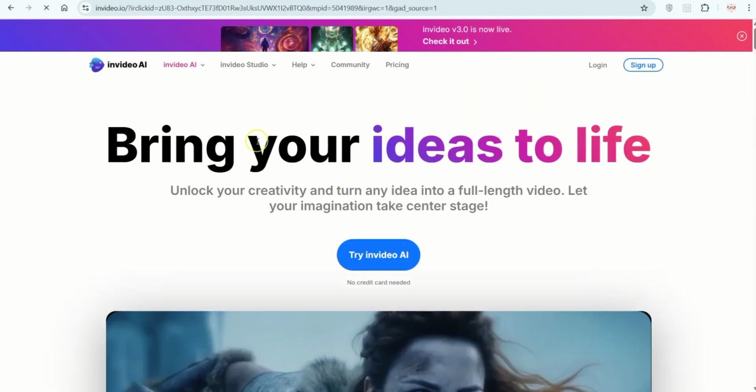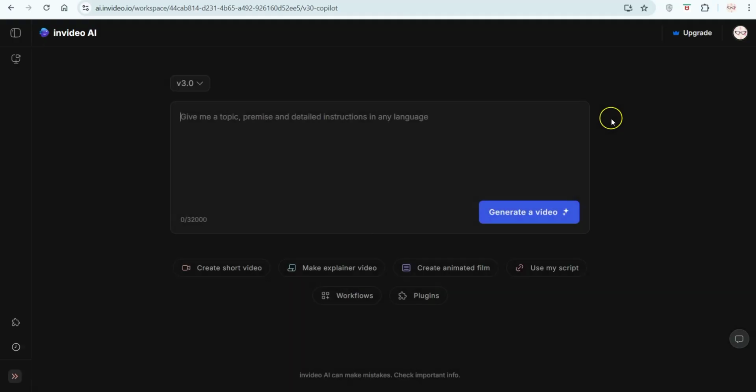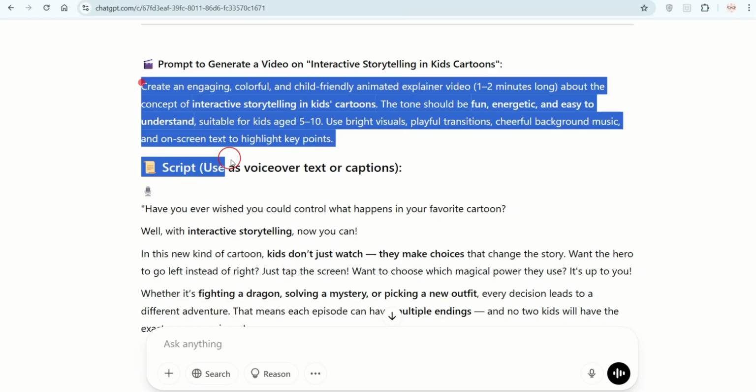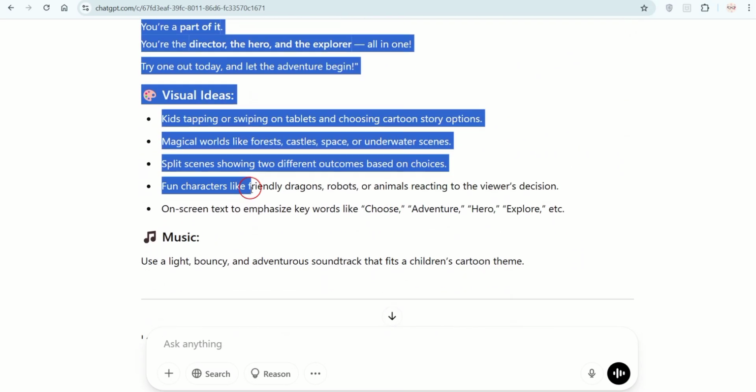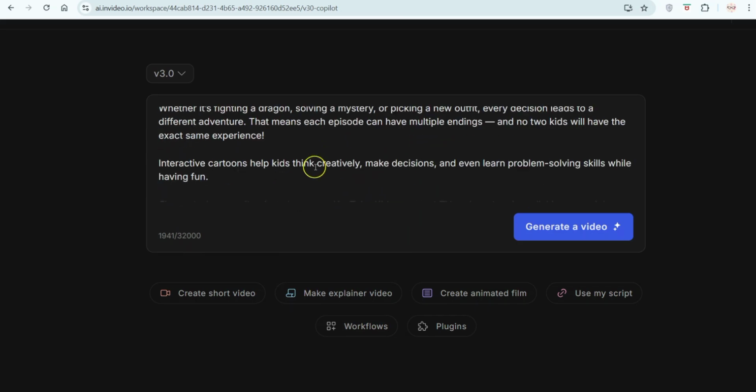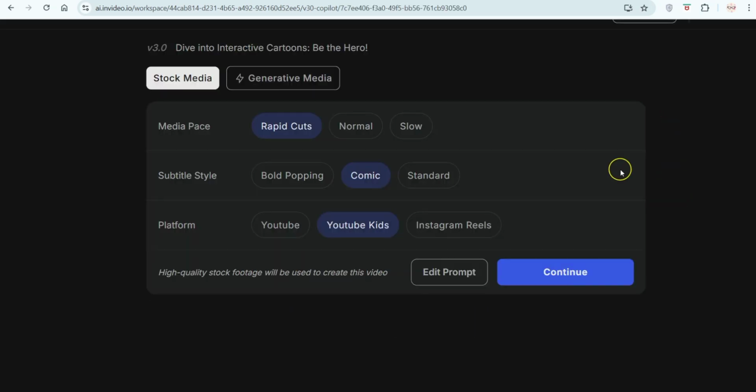So visit InVideo AI, and after signing up, this is the dashboard where you will land on. So this is the box where you have to paste the script that you already generated from ChatGPT. So go back to ChatGPT, copy the content, and then paste it in this box. Okay, now click on generate and you will land on a screen like this.